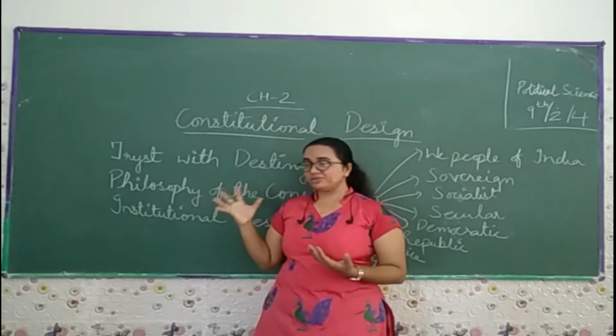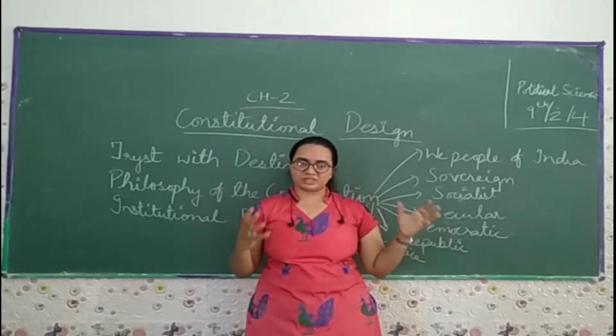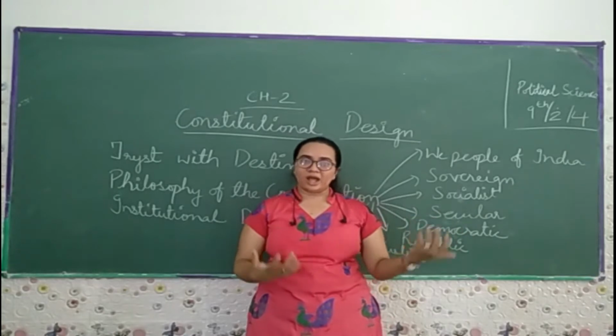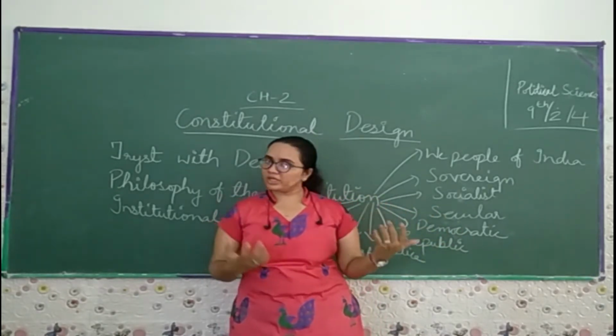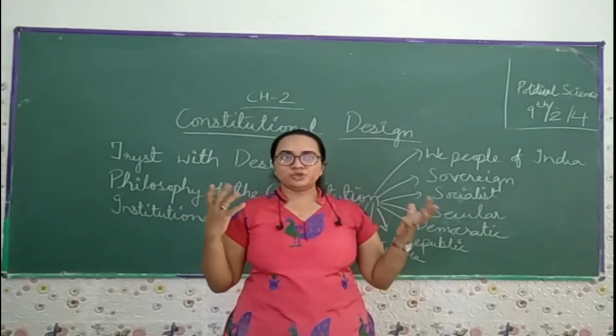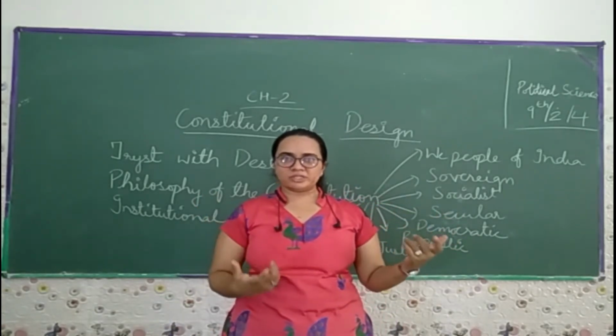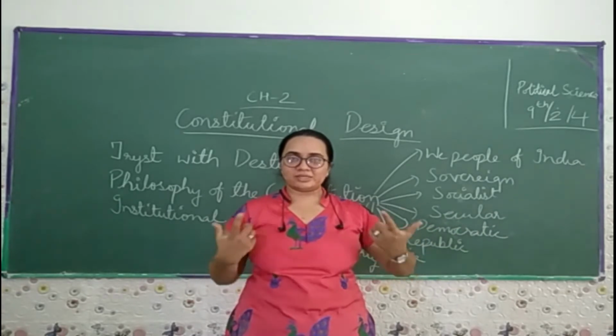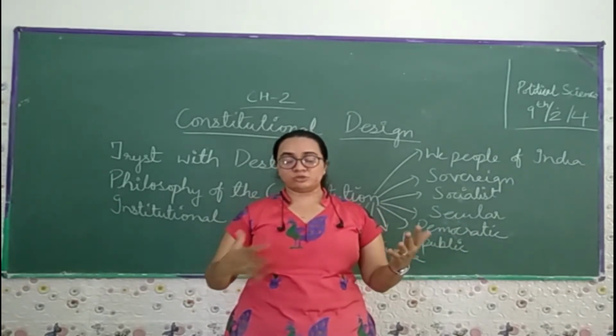Then we talk about the country India. Yes, our country is the seventh largest country in the world, and because of the diversity, it is not easy to make a constitution for such a diverse country. So 299 elected representatives came together in the assembly, where they discussed and debated.